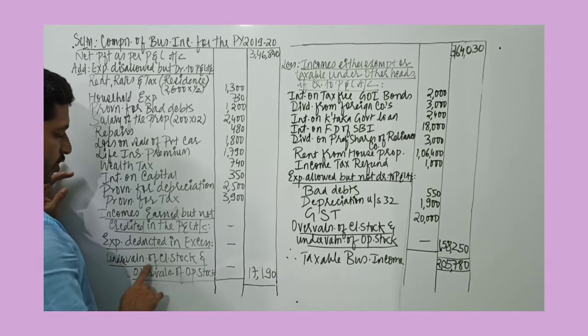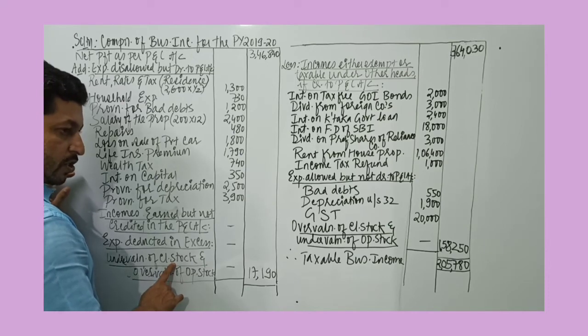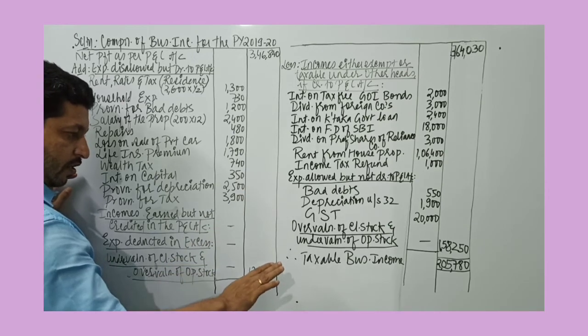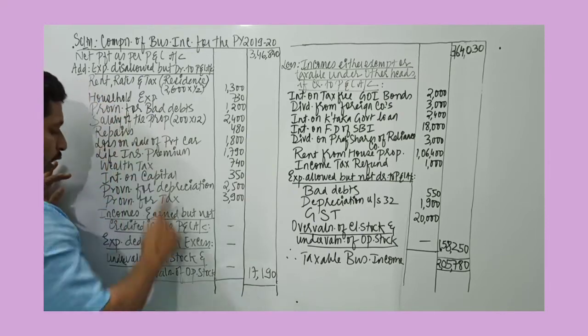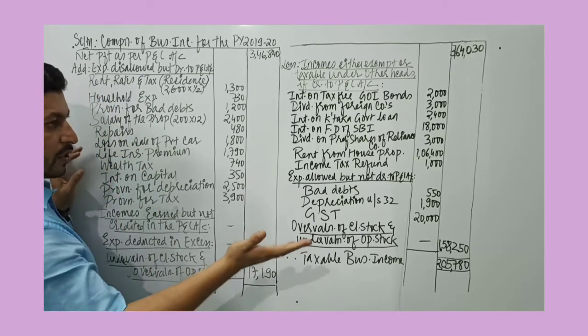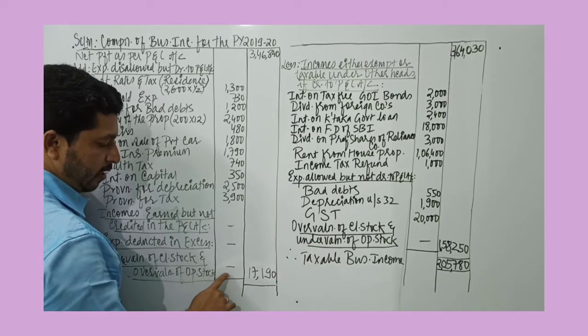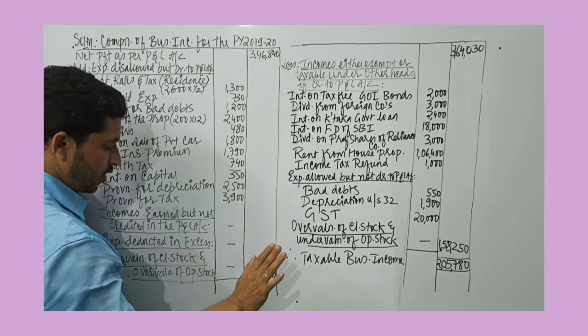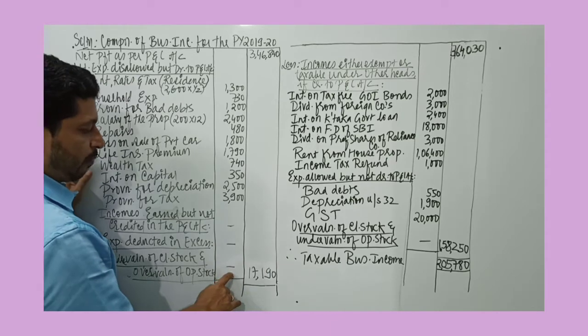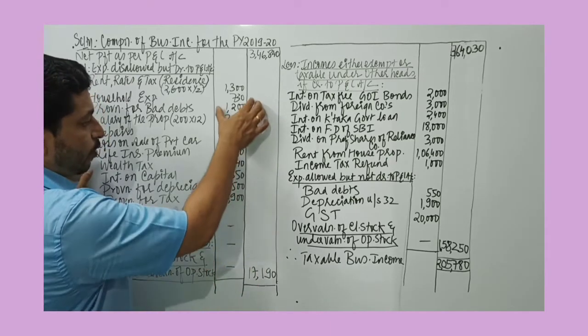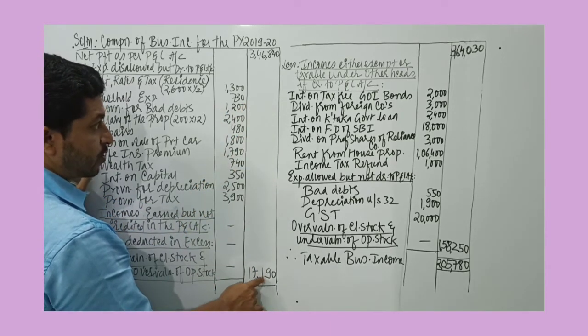Then we have undervaluation of closing stock. Because of undervaluation, the profit decreases, so it must be added back. Or overvaluation of opening stock. When there is overvaluation of opening stock, again the profit will decrease, so it must be added back. There is no undervaluation of closing stock and no overvaluation of opening stock given in the problem, so just put a dash. So we add up these numbers, we get 17,190.